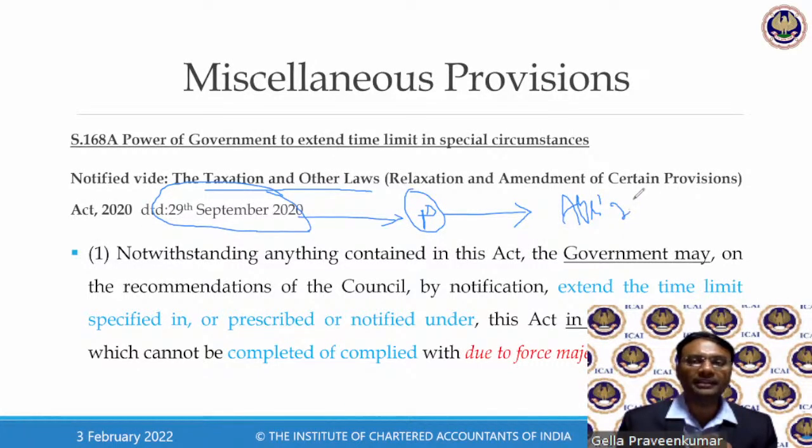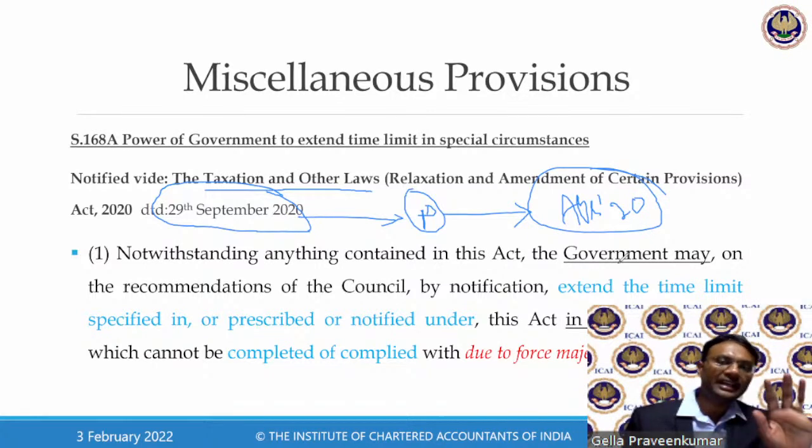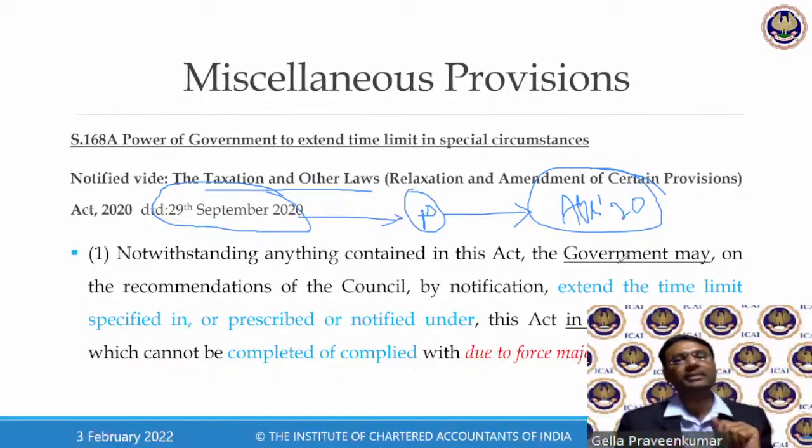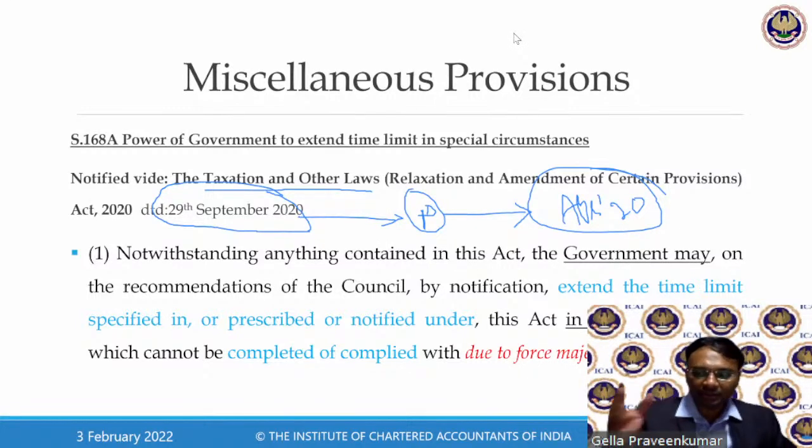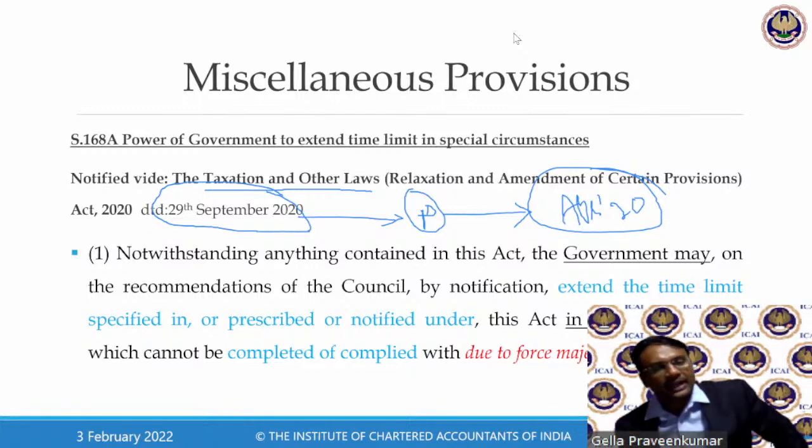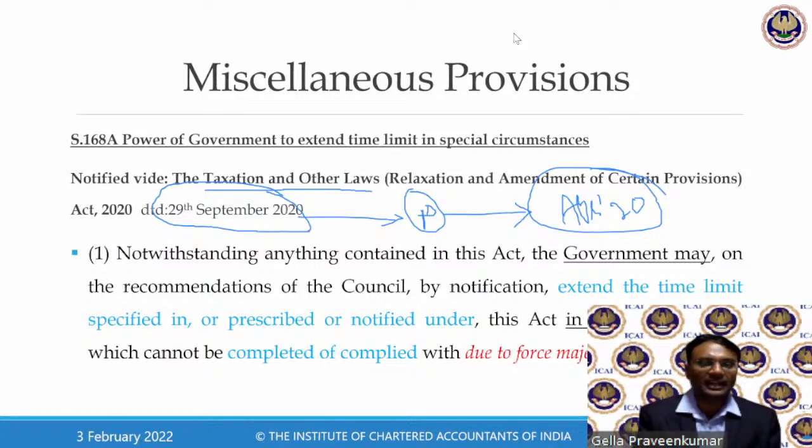By virtue of these provisions, they felt that certain activities cannot be implemented because it's a pandemic. COVID, many businesses have been affected. So let us give a relaxation. Let us not burden the taxpayer, rather, let us not burden the assessee concerned. By invoking this provision, let me come to my Excel file to explain this to you.